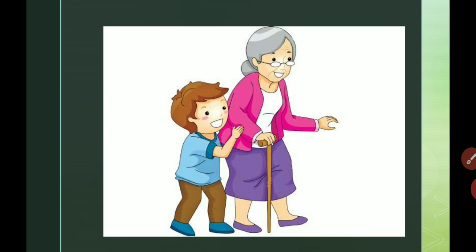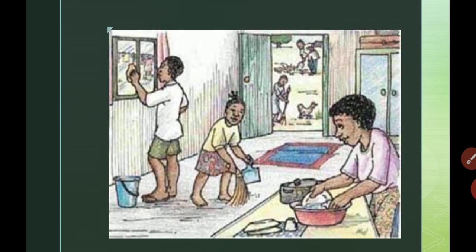We have learned from parents, from elders, from family members, that we should help others, we should help people. So such family values and habits are very important for us. We learn from family members.